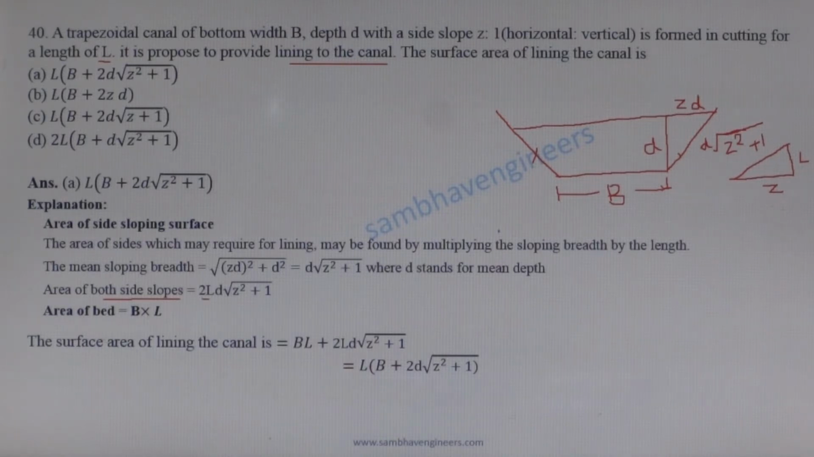Area of the bed is equal to B, width, multiplied by length of the canal. So total surface area is equal to bed area BL plus 2LD under root Z square plus 1, the slant area. So option A is the correct answer.